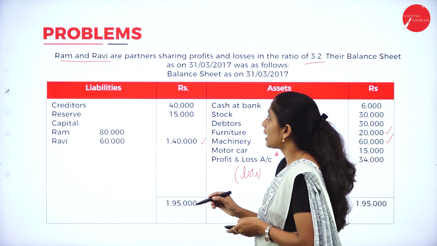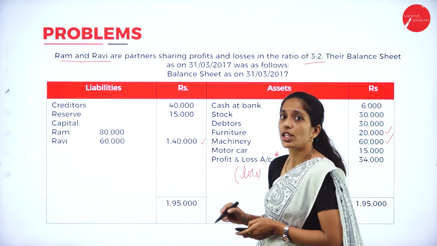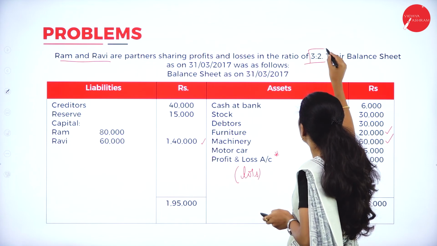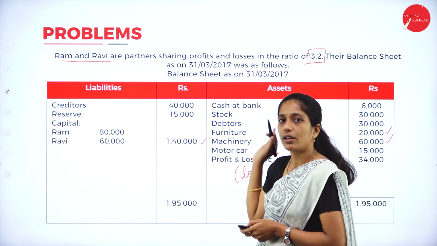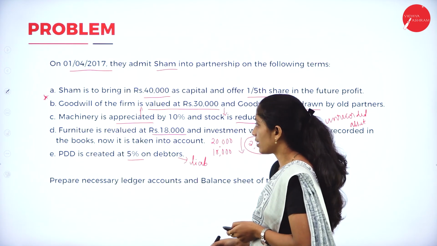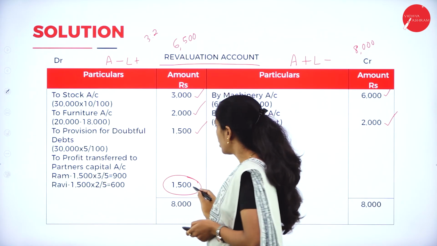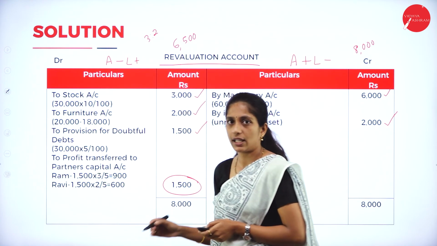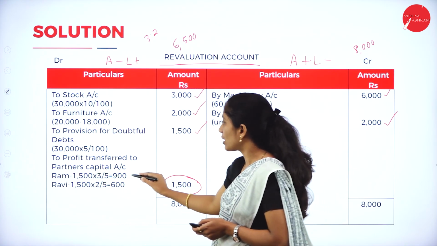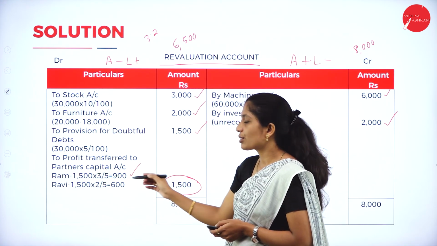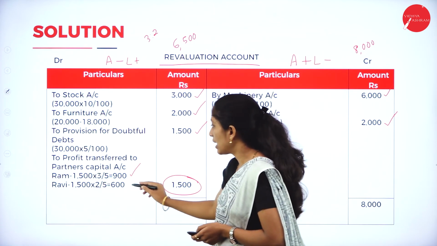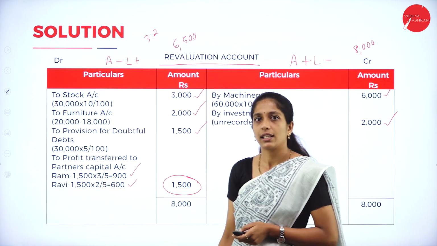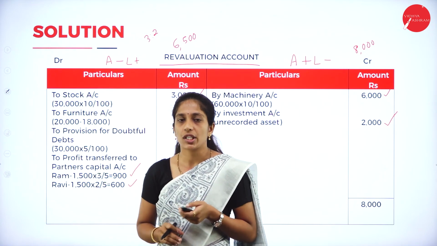They share profit and loss in the ratio 3:2, so you distribute in that ratio. Total profit is 1,500 into 3 divided by 5, that is 900, and 1,500 into 2 divided by 5, that is 600. Clear? So this is about the revaluation account.